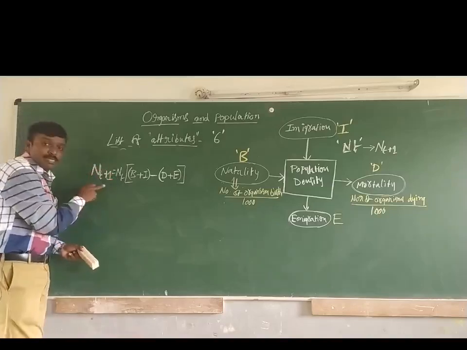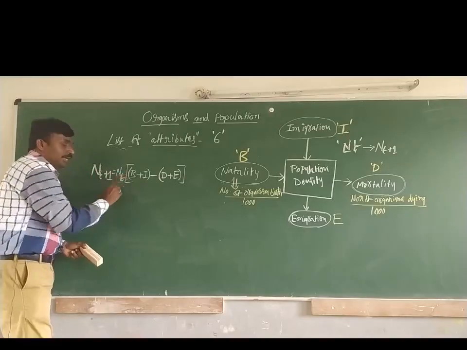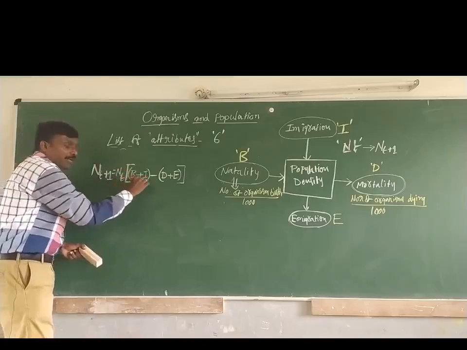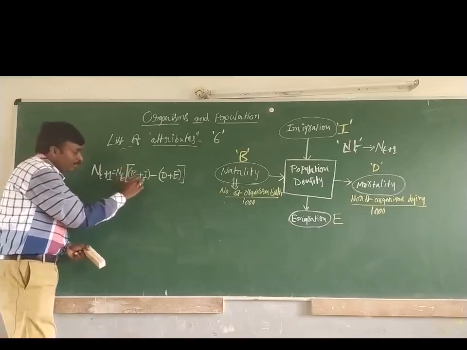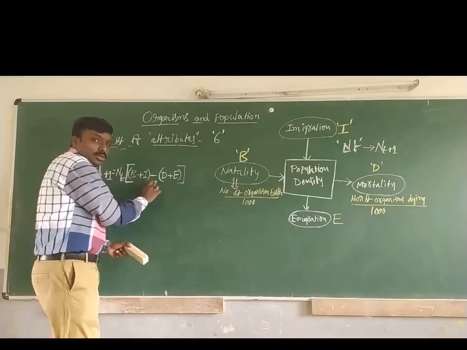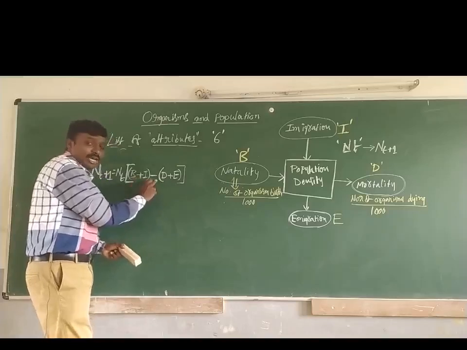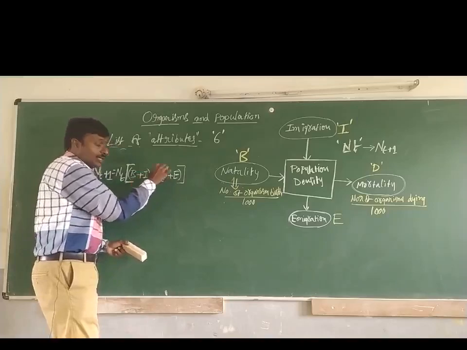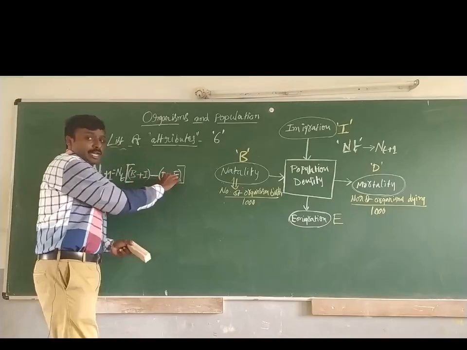So Nt plus 1 equals Nt into B plus I, birth rate plus immigration. From this increase we are deducting death rate plus emigration rate.